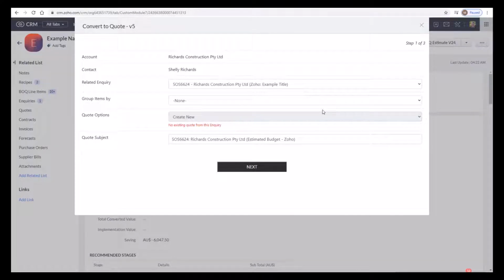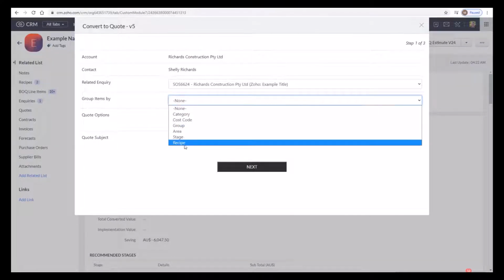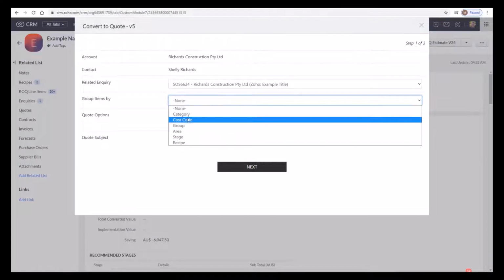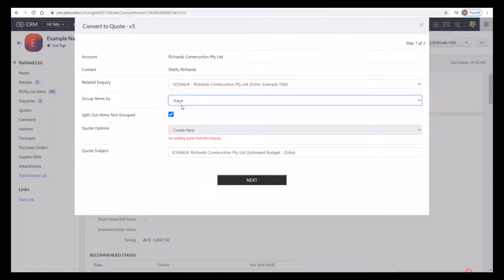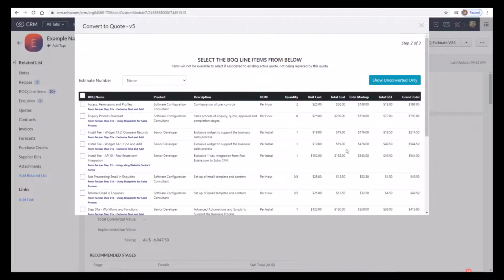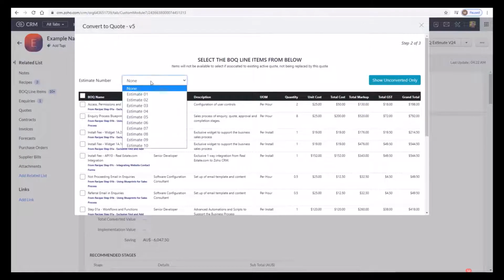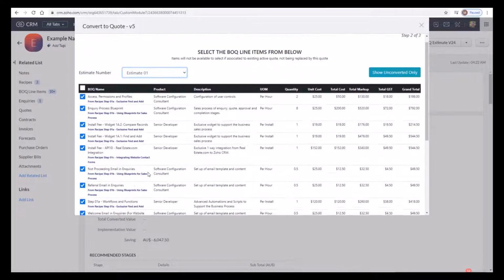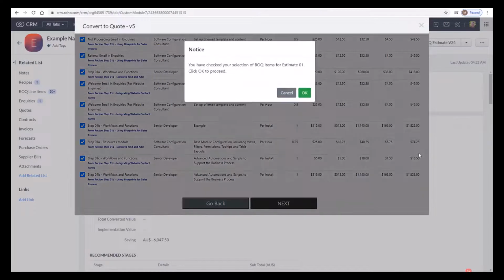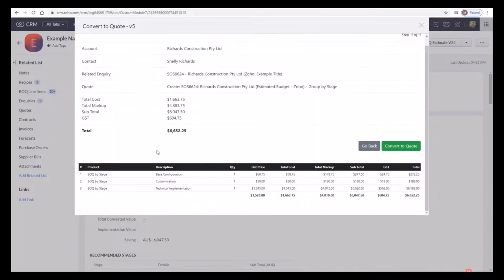So we're going to click on the Convert to Quote and we're going to choose how we want to group our line items. Now we could display every line item from the estimate if we wanted to, or if you want to produce an invoice that's grouped by, say, the stage of the project, you can choose that grouping. Check the estimate number that you want to move into your quote pipeline and that will tick the items selected on that estimate number. Remember, you can have up to 10 scenarios.